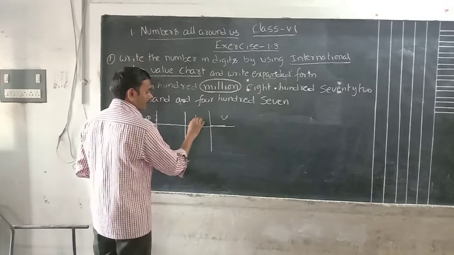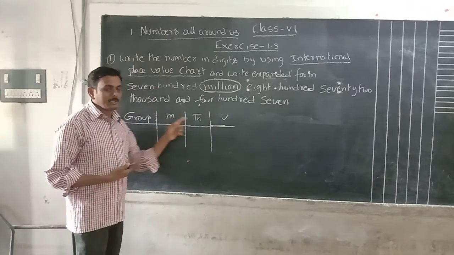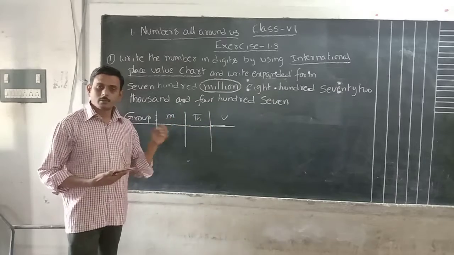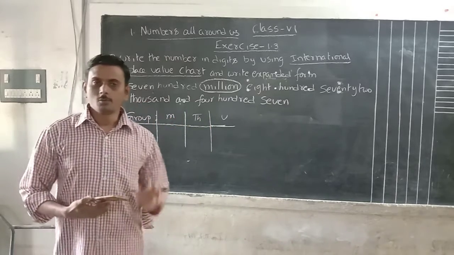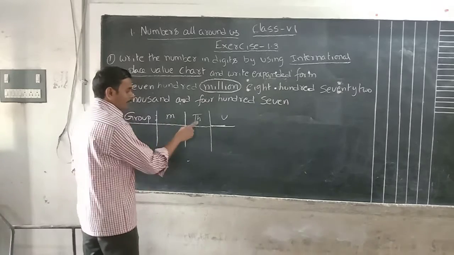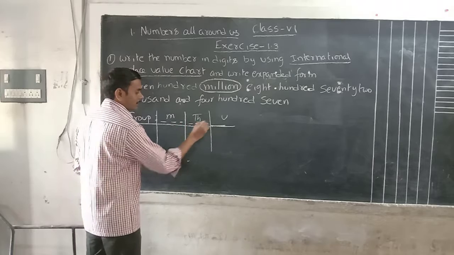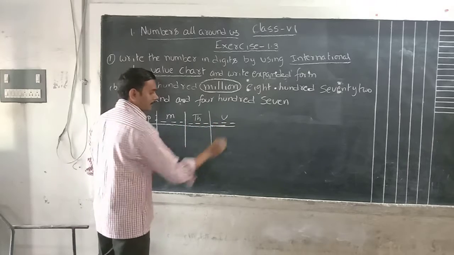Unit group, thousand group, million group. I am writing here million group. Without writing million groups, we will follow the places. No need to worry about that one. Okay, million group, thousand group, unit group. Each group having how many digits in international system? 3 digits. Each group having 3 digits.